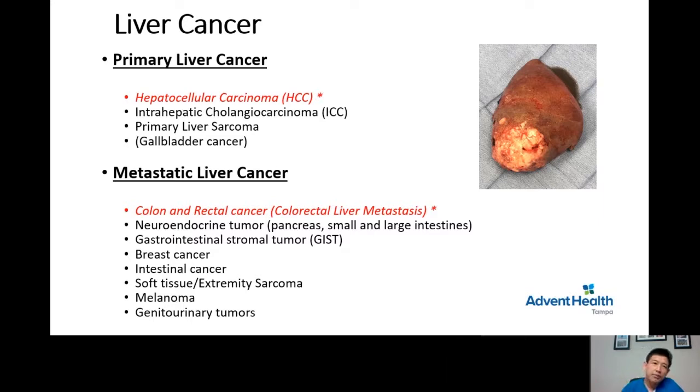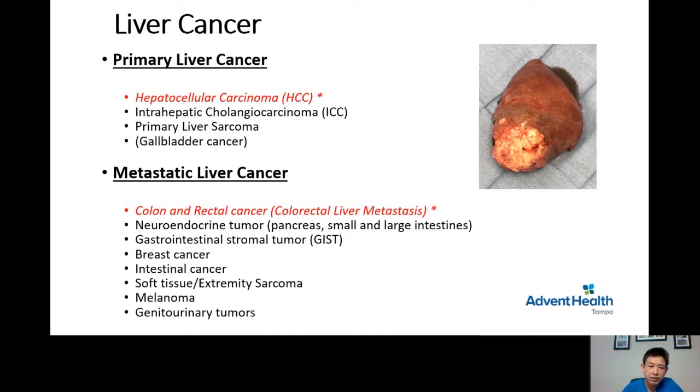The second type of liver cancer is metastatic liver cancer. Some people call it secondary liver cancer. The most common is obviously colon and rectal cancer. We call it colorectal liver metastasis, CLM. The second most common is a neuroendocrine tumor that metastasizes to the liver, that can come from the pancreas, small bowel, large bowel, rectum, even the respiratory tract, and GIST tumor, usually from the stomach.